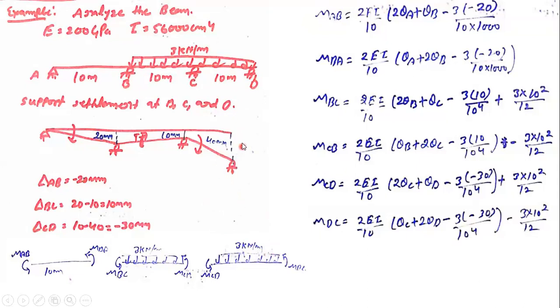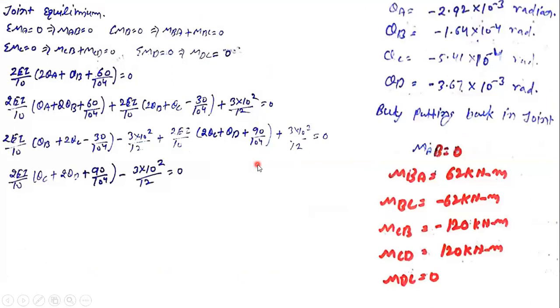Here we already have the deflection values. If we don't have them, then you need to isolate that particular segment and solve it for delta, which requires an additional equation for the unknown delta, as in the previous question that we have seen. But here we don't have any further unknowns. Theta A is unknown, theta B is unknown, theta C is unknown, and theta D is unknown. So there are four unknowns and we have four joint equilibrium equations. By solving all four equations, we get the values of theta A, theta B, theta C, and theta D.